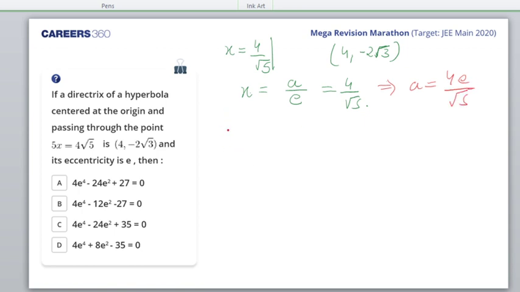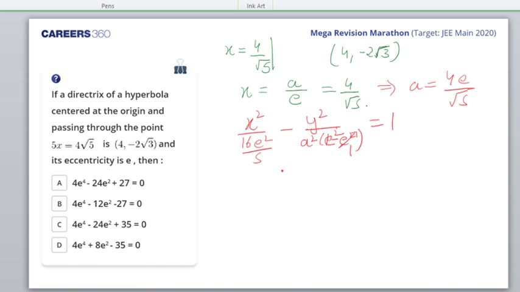Now the equation of the hyperbola is x square by a square, so instead of a square I write 16e square by 5, minus y square by b square. B square I can write as a square into 1 minus e square. Am I right or wrong? Wrong only. e square minus 1, sorry. It's a hyperbola, no? So it would be e square minus 1.